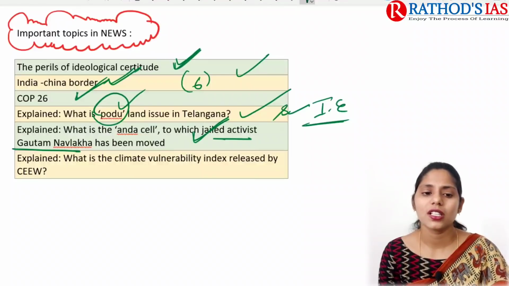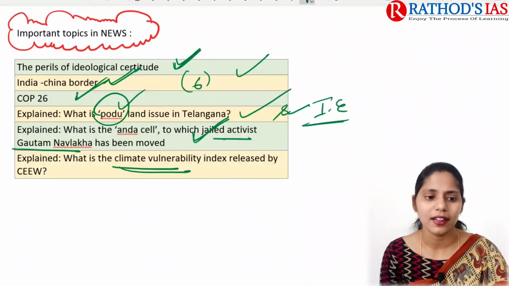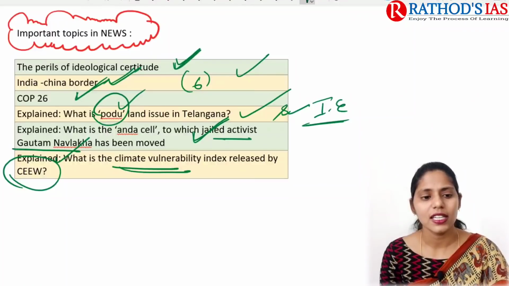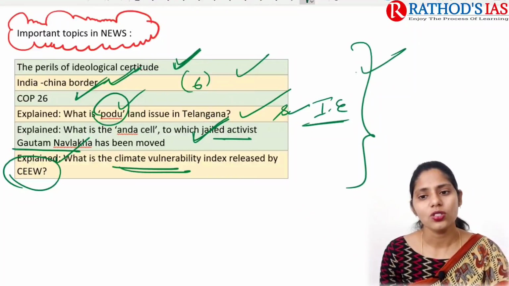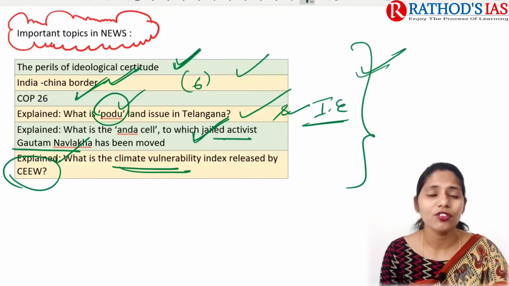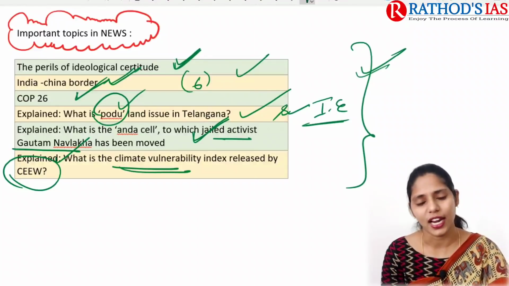The next one is the climate vulnerability index, which was mainly released by the think tank CEEW. So you have to refer to that also. These are some important topics that are in the news. If you are interested, and if you feel those are important, you can refer to them.